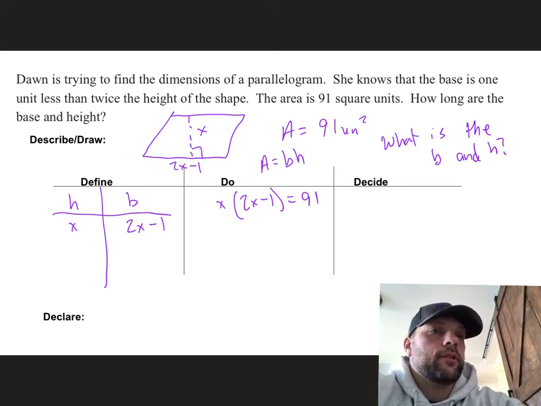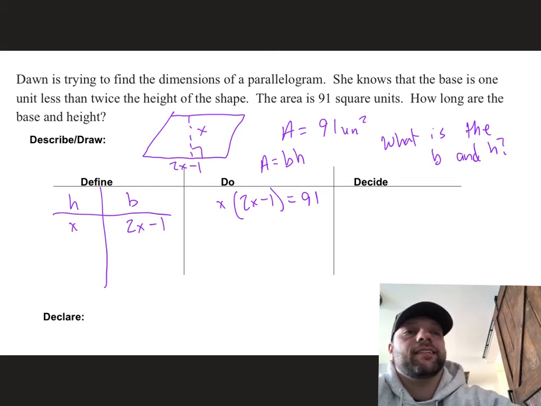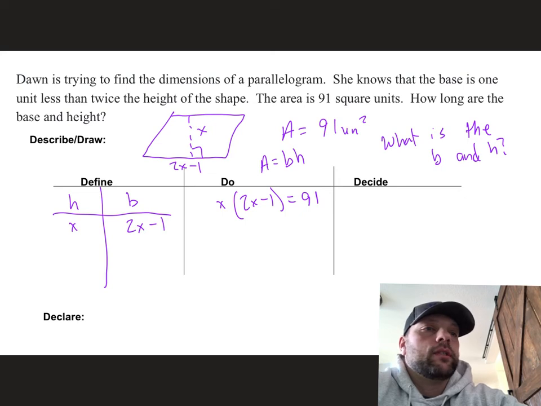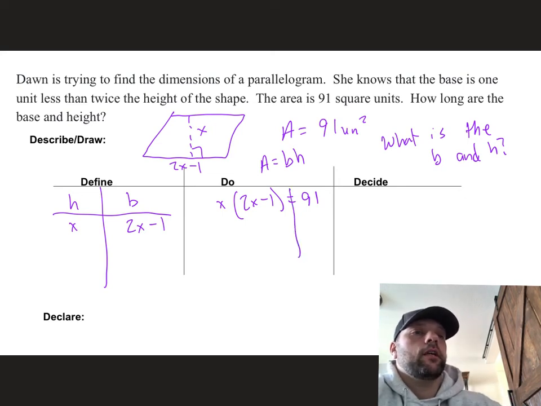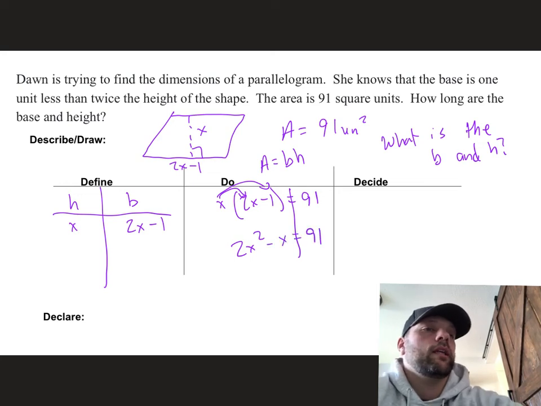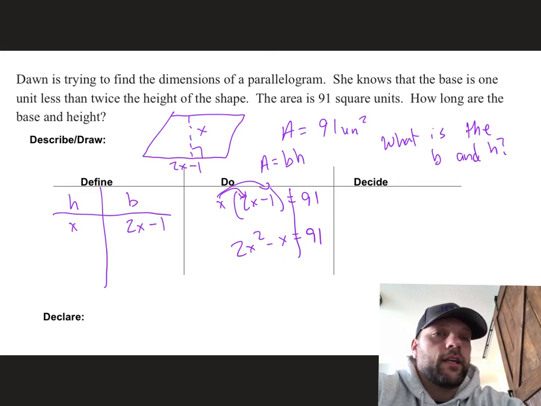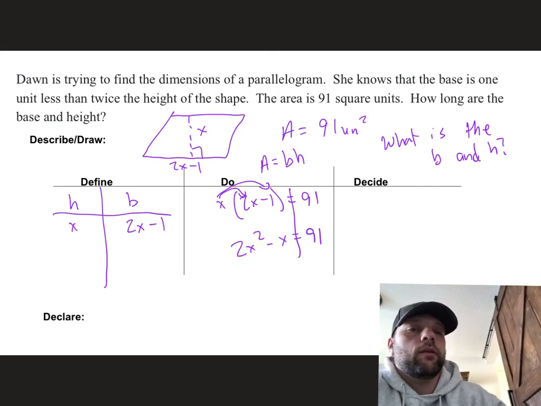All right, so now to solve this is a little bit more difficult because we don't come out very nicely here. So if I distribute this into everything, I get 2x squared minus x is equal to 91. Okay, so now when I have that x squared, it just makes it a little bit more yucky to try and solve. So I'm going to kind of go with the guess and check method, or some of you might say, well, why don't we just find the factors of 91?